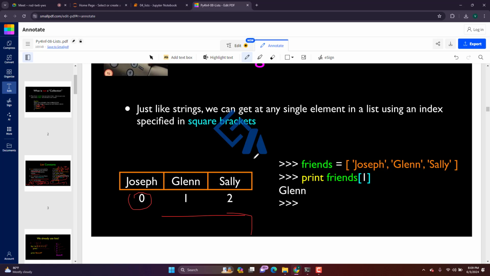Then comes how we can access the list. We can access a list value by indexing it. We have created friends here, so Joseph is 0, Glenn is 1, Sally is 2. If you want to index it, call friends, then use square brackets, and if you give 1, then Glenn will come. This is the way you can access this element. If you do this, the first element will get printed. This way you can access an element in the list.